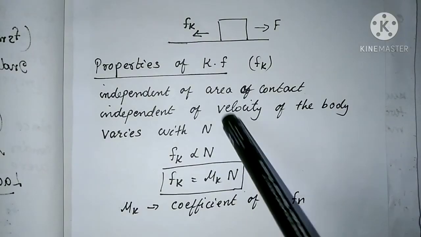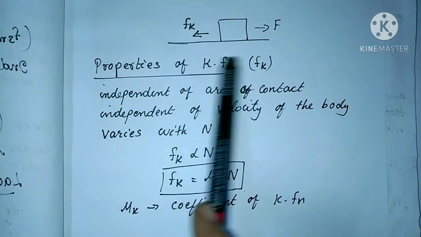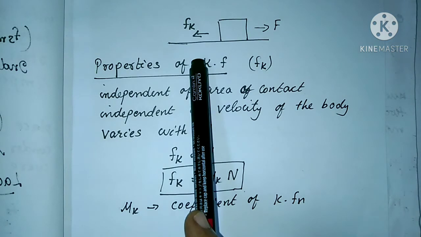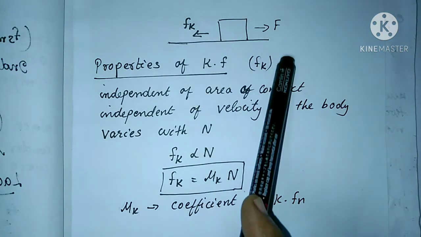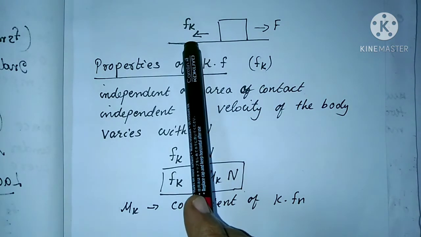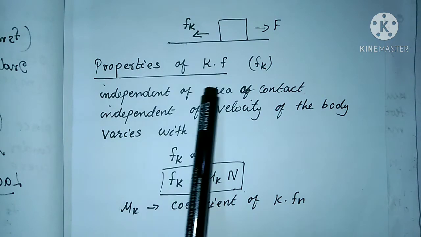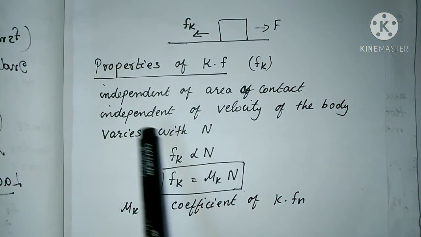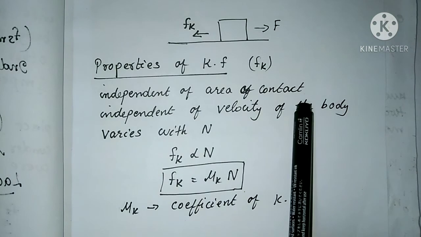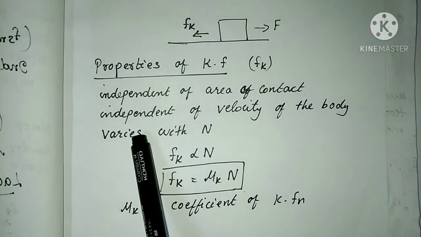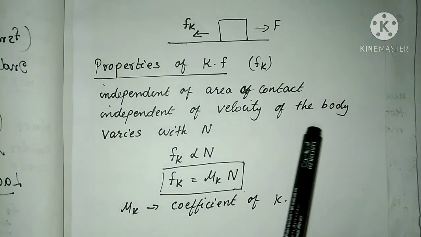When the body starts moving, the kinetic friction comes into play, and that kinetic friction is denoted by the letter Fk. Then what are the properties of kinetic friction? It is independent of area of contact, and it is independent of velocity of the body.